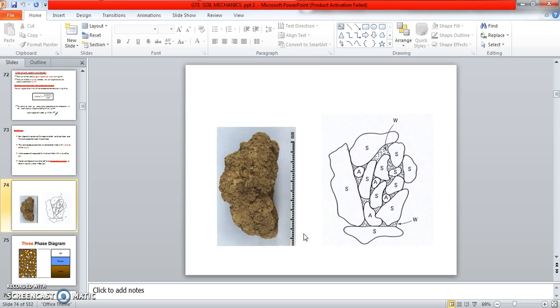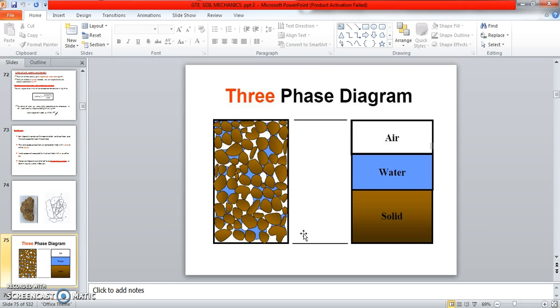Okay, these are all the solid particles. S is the solid particles, A is the air, and W is the water. So this is the three-phase diagram. See the three-phase diagram: solid particles are there, water is there, air is there. The white color symbol is called air, the blue color symbol is called water, and these are all the solid particles. Okay, this is the three-phase system. Three-phase system means air, water and solid.